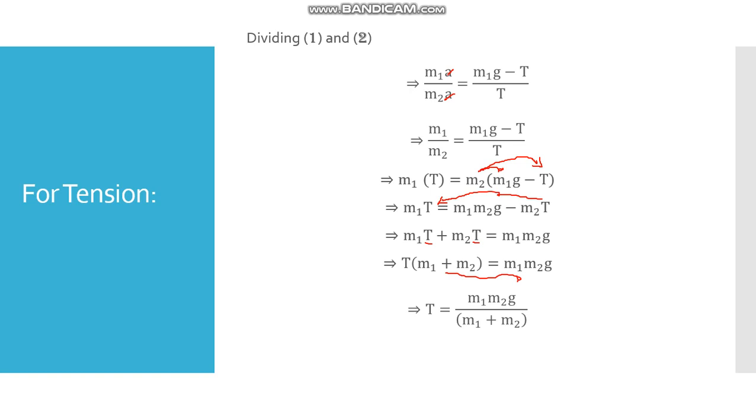So in this way we have found the formula for acceleration and tension in the second case of tension in string, when one body is hanging vertically and the other is placed on a smooth horizontal surface.